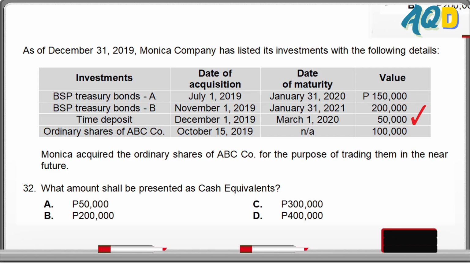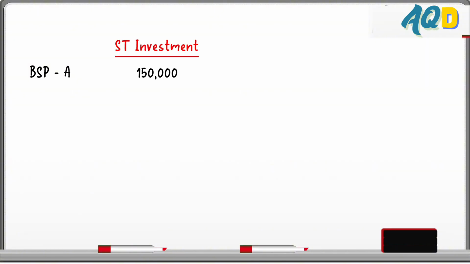Ordinary shares of ABC Company. Equity instruments, ordinary shares. So this cannot be a cash equivalent, this is an investment. The only question is, short or long term. Below, Monica acquired the ordinary shares of ABC for the purpose of trading them in the near future. Near future, the intended sale or trade of the shares, short-term investment.